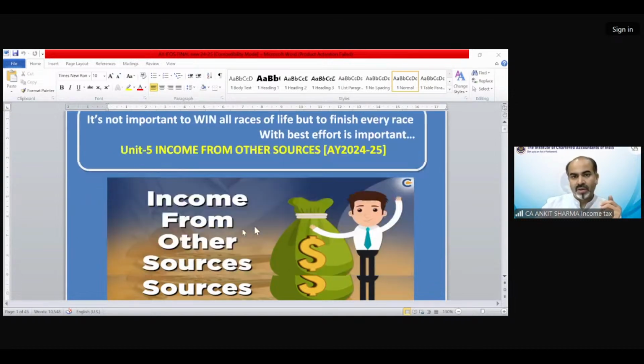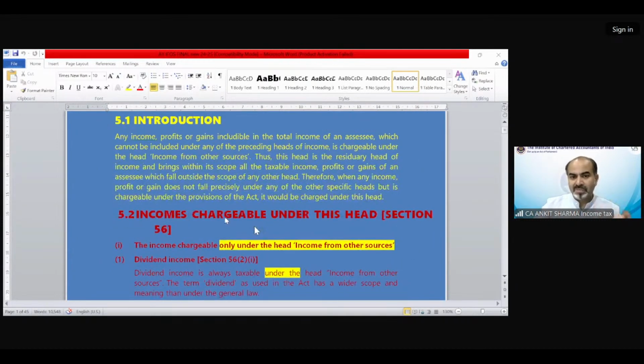So the provision is simple: any income not already included in the other four heads of income, like income from house property, capital gain, PGBP and salary, and that is chargeable to tax, is chargeable under